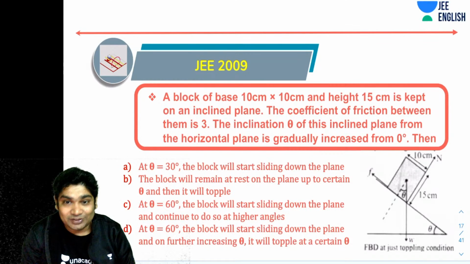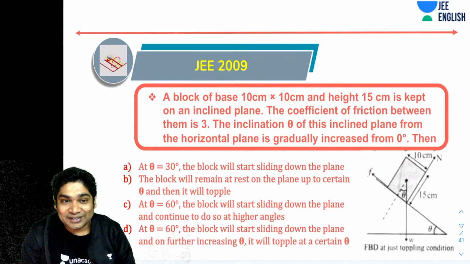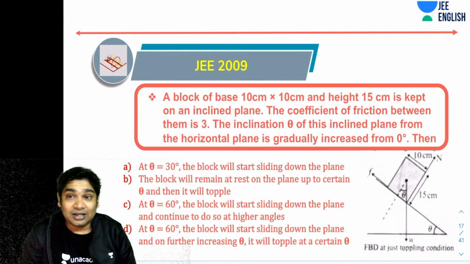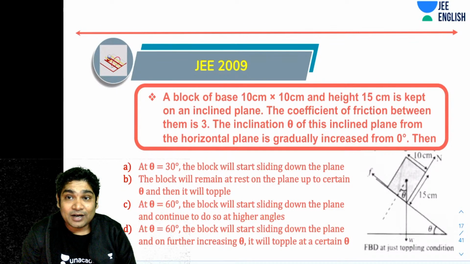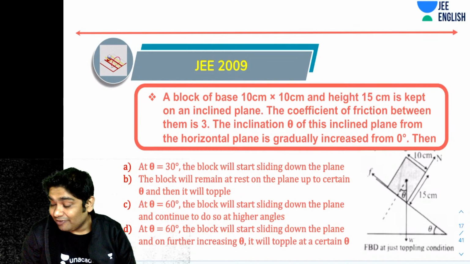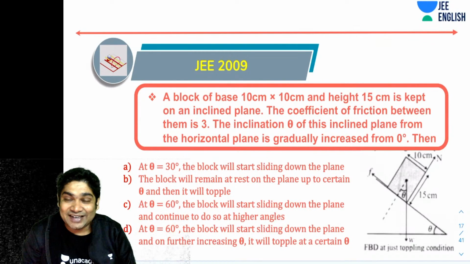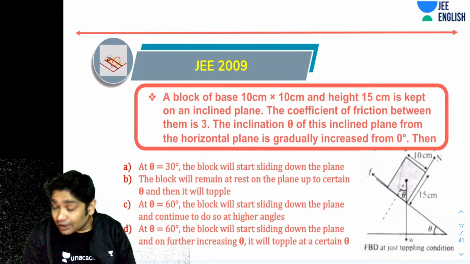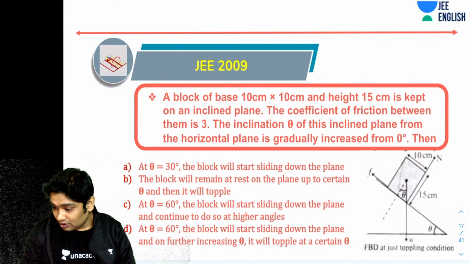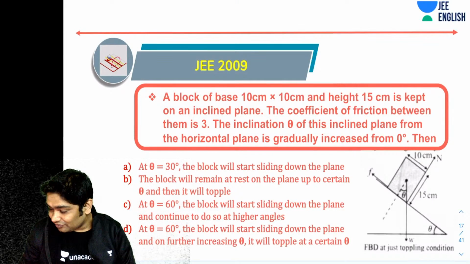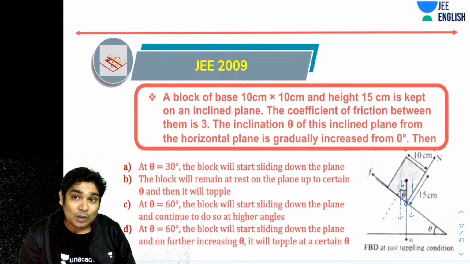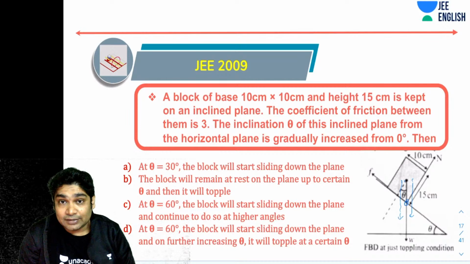Yes, yes, yes. We already solved the last question. I think you guys are giving the answer to the previous problem. So let's try this. This is another problem from toppling. Now, for your hint, the FBD at just toppling has been told to you. I told you when the weight is causing the toppling, all you need to realize is that if the line of action of mg remains like this, then there is no toppling. The moment it crosses this, it topples. So at just toppling condition, the mg should pass through the edge.